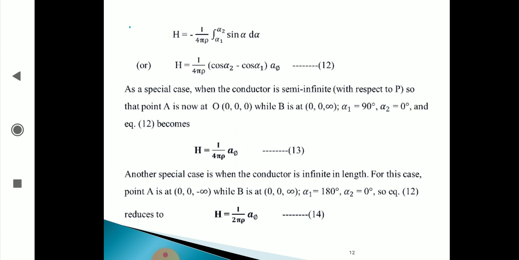That becomes, after substituting alpha 1 value and alpha 2 value here, H is equal to I by 4 pi rho into cos alpha 2 minus cos alpha 1 in the direction of a phi.